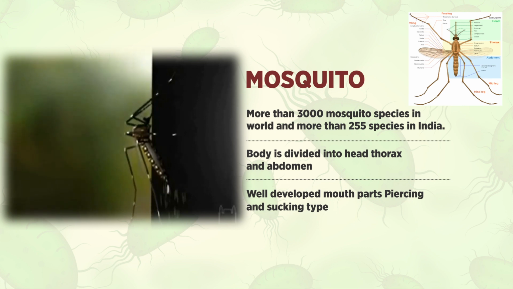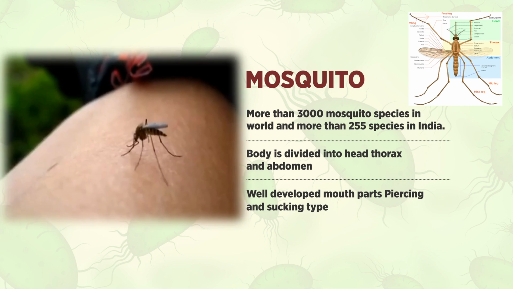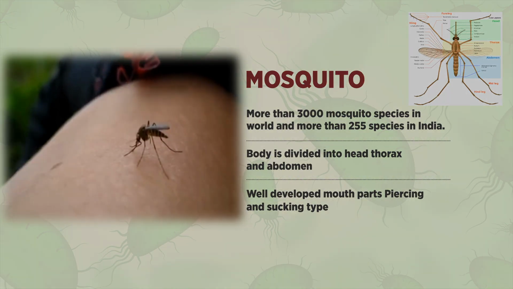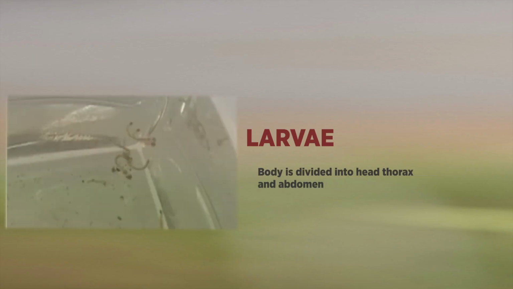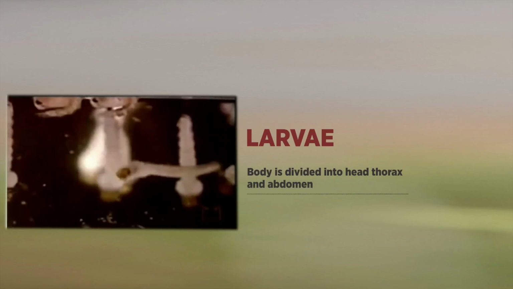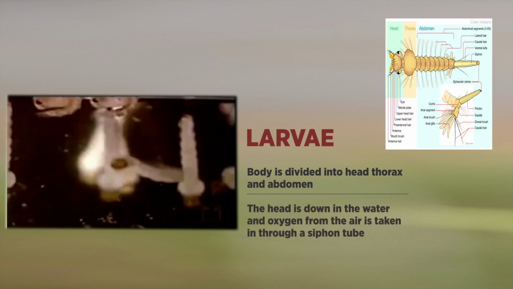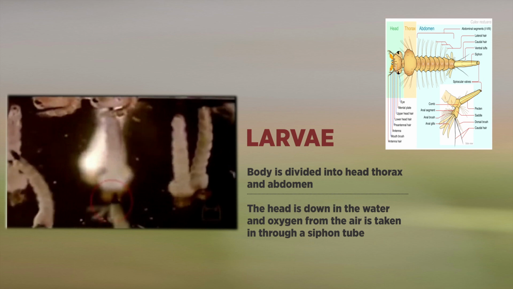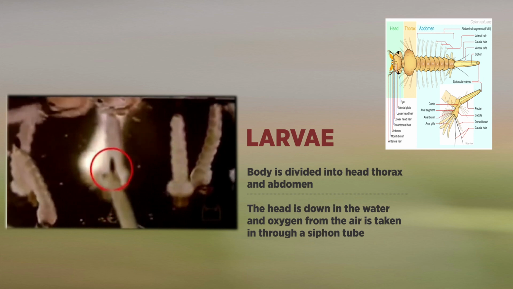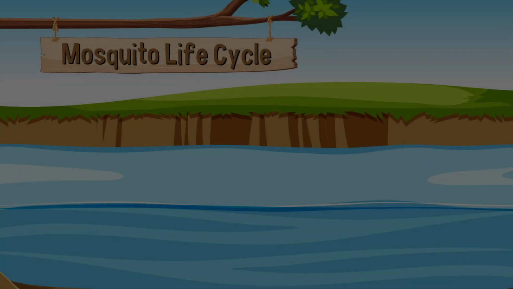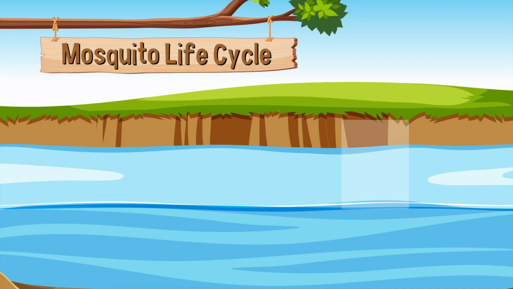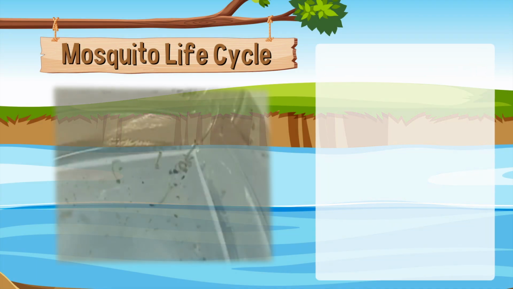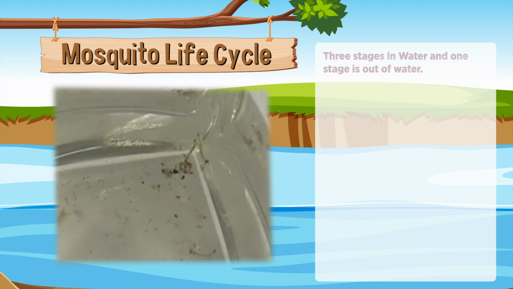The mouthparts, especially the proboscis, are highly developed in mosquitoes. The aquatic stage of the larva is with the head below and the siphon tube above. The larva comes to the surface of the water to take oxygen from the air. Studying the life cycle of mosquitoes is important for the control of this disease.